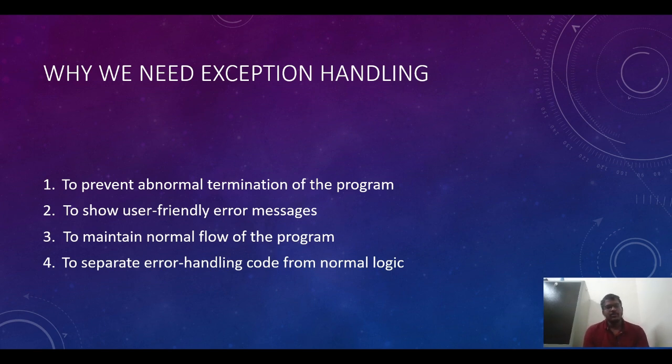Then the third point is to maintain the normal flow of the program. If in some line one exception came, and you handle it, the program will go to the next step. If you do not handle the exception, then it will not go to the next step, and abnormal termination will come. The program will be terminated. To maintain the normal flow of the program, we need exception handling.